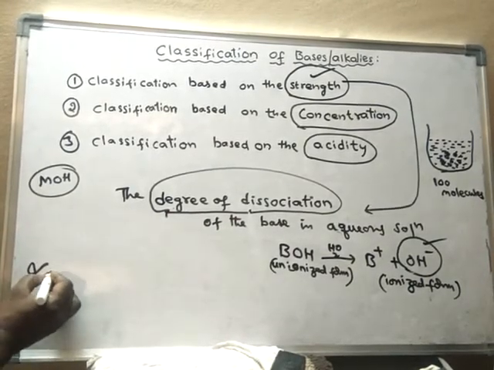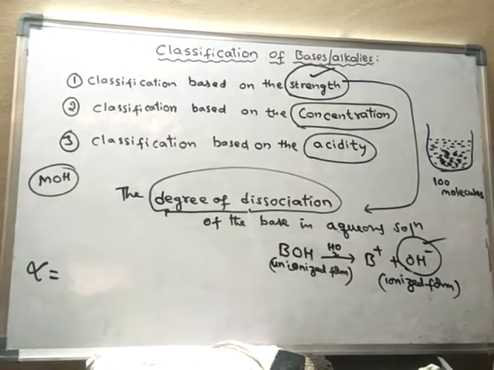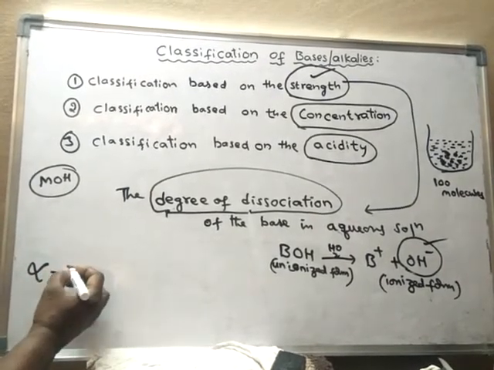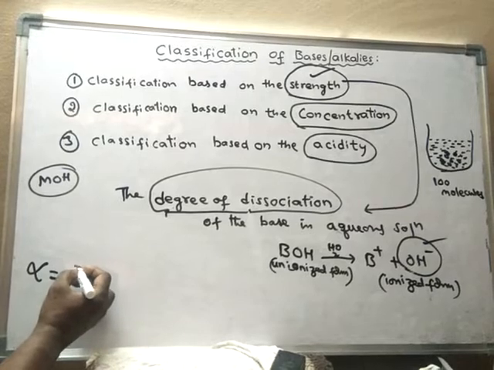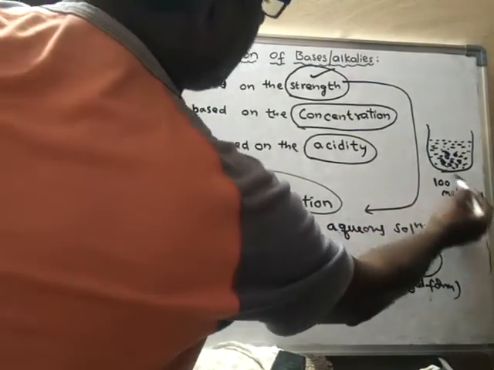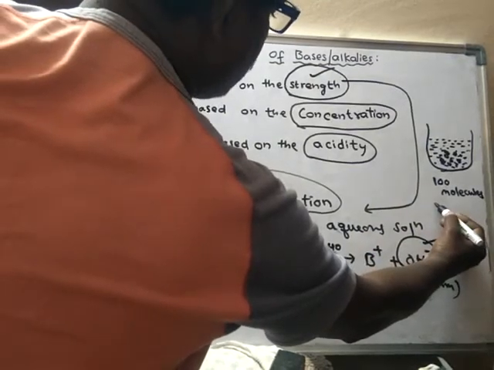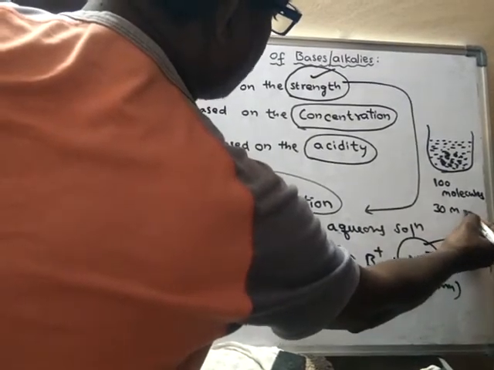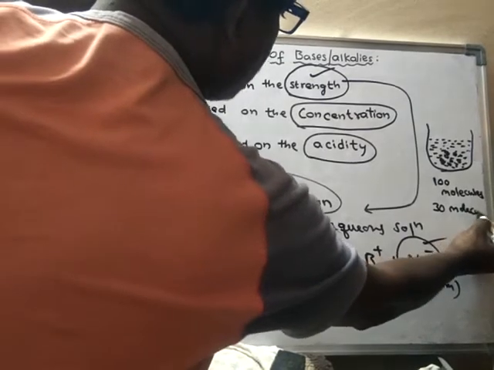Degree of dissociation, alpha, is equal to the number of dissociated alkali molecules. So here, for example, let us assume 30 molecules are decomposed.